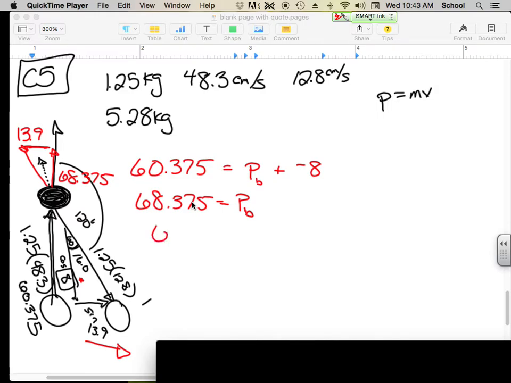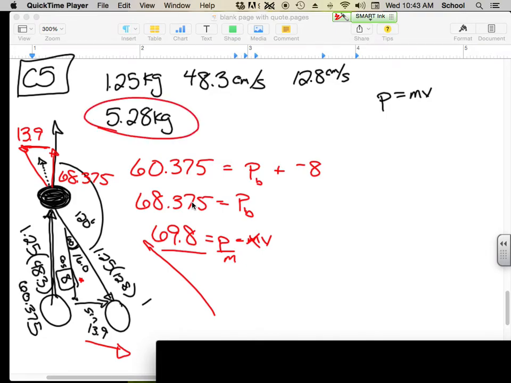And we end up with 69.8 is the hypotenuse, P going this way. And again, we want to find V, so if P equals MV, to find the V I need to divide by the M, and which M do I need to divide by? Yeah, the black mass, which is the heavier one, so 5.28. And that gives me 13.2. Sorry, not meters per second, that would be centimeters per second.